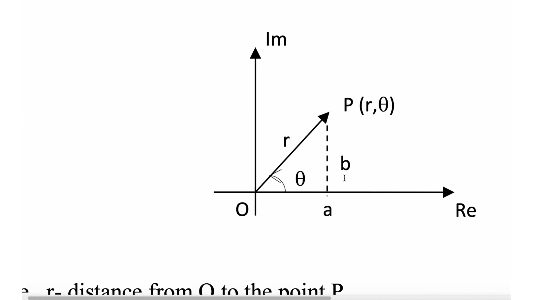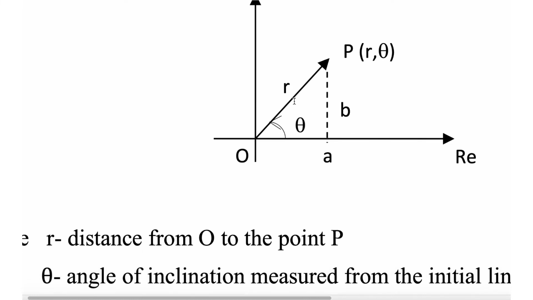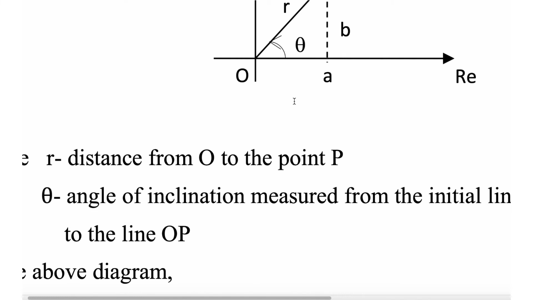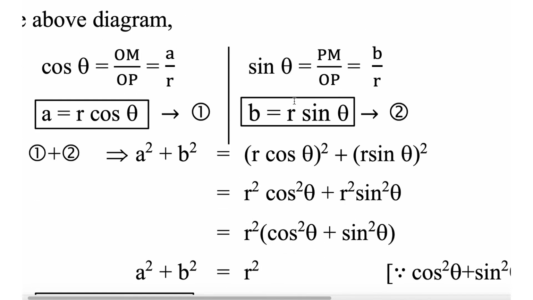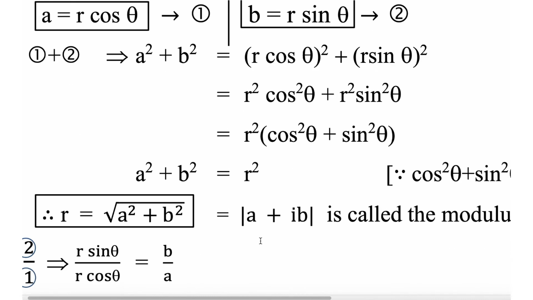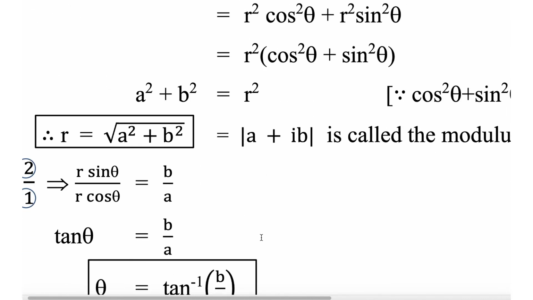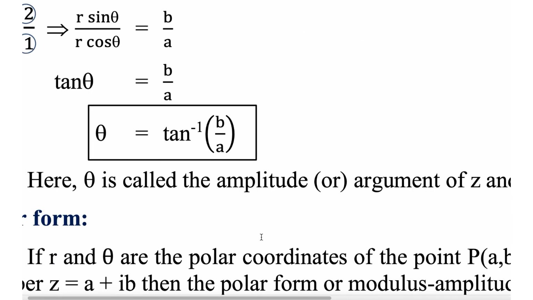Otherwise, a is r cos theta, b is r sin theta. From that you also get r square equal to a square plus b square, so r equal to root over a square plus b square. a square plus b square is nothing but r square. And r sin theta by r cos theta is b by a, which is nothing but tan theta, so theta is tan inverse b by a.